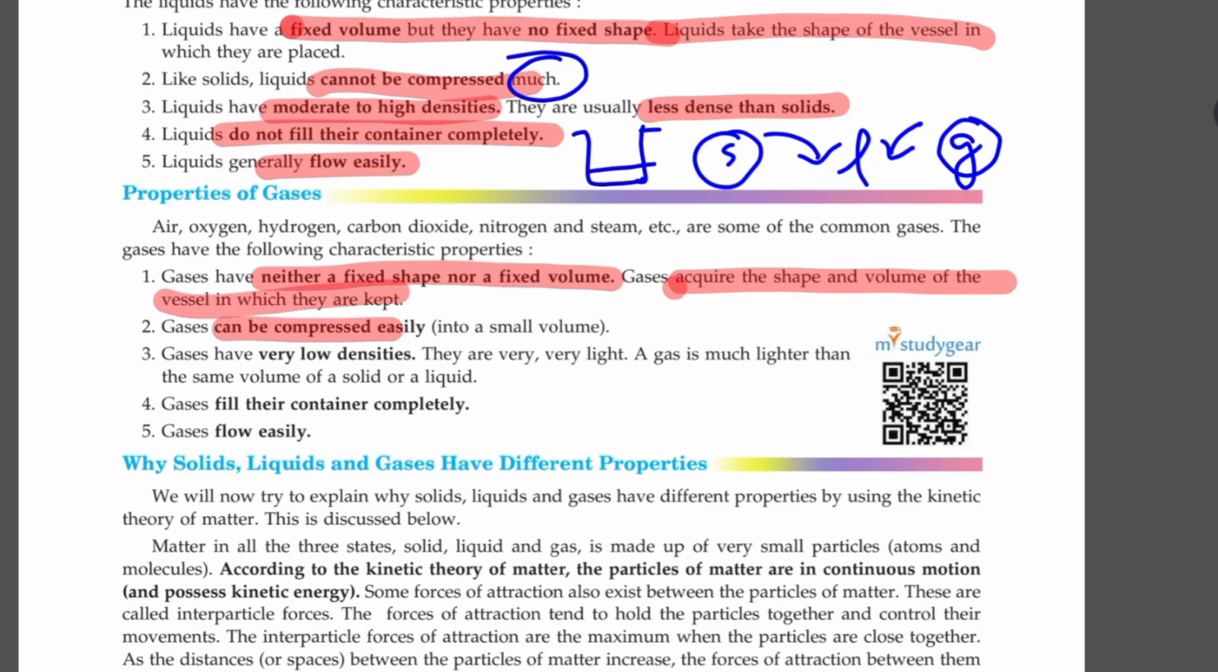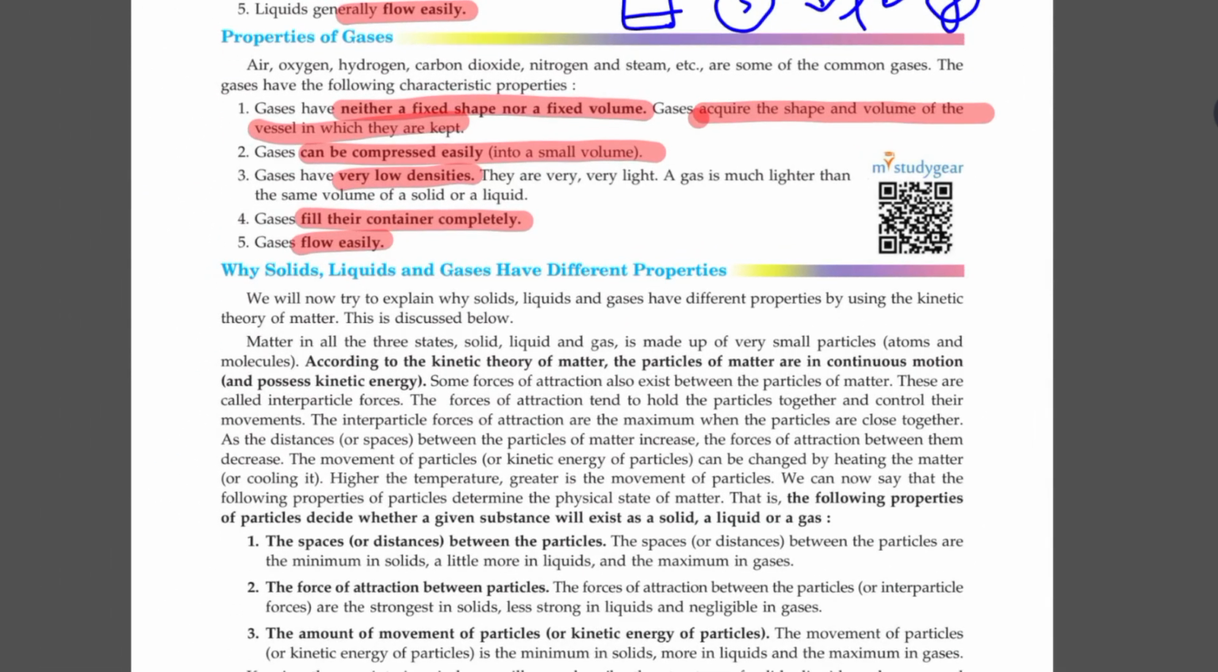They are highly compressible. Why? Because the particles have a lot of interparticle space, maximum interparticle space and minimum interparticle forces of attraction. They are not held tightly, and for this very reason, they have low densities as well. They do not have a proper definite packing of the particles. They fill their container completely. Of course, it should be a closed container, otherwise it will escape out. The process which I said, escaping out, is because of its fluidity, and so they flow easily.